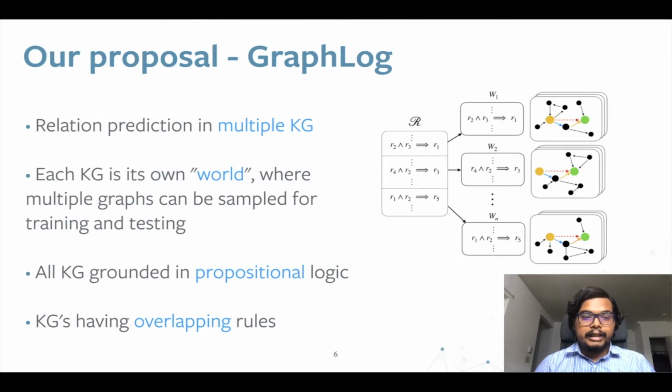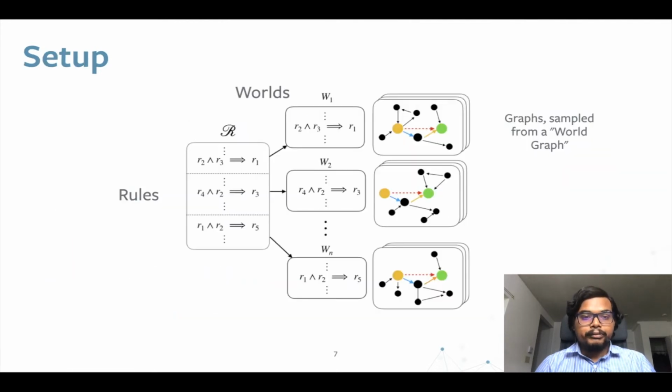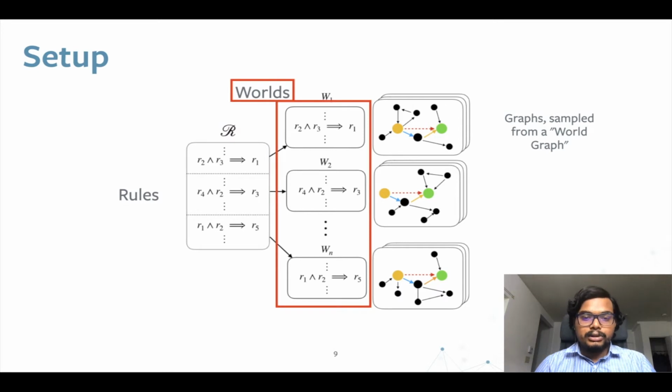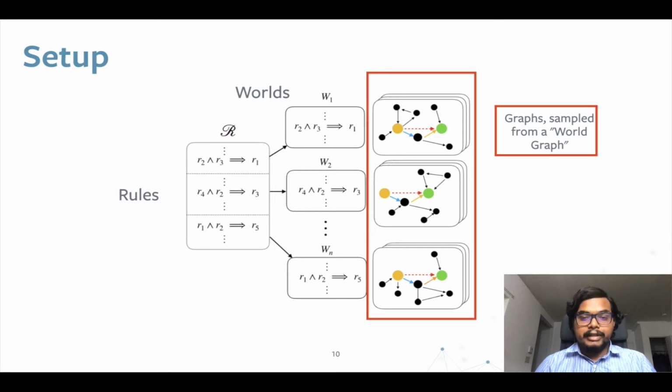Our proposal is GraphLog, which is a world consisting of multiple knowledge graphs, where each knowledge graph is its own world, built using a set of first-order logical rules, such that each knowledge graph is grounded in propositional logic. The setup is quite simple. We build a set of first-order rules, then we divide the rules into a set of worlds, and then we generate graphs based on each world's rules.